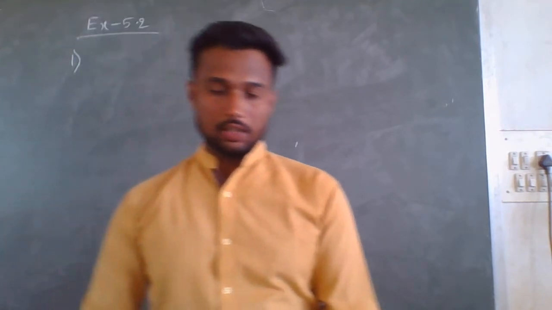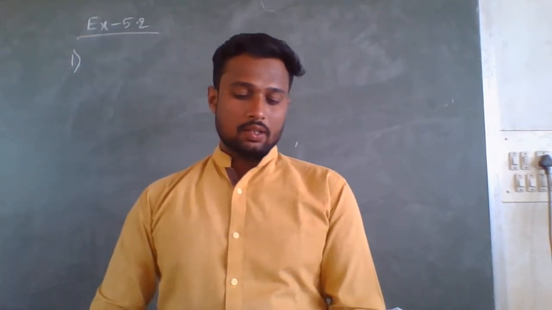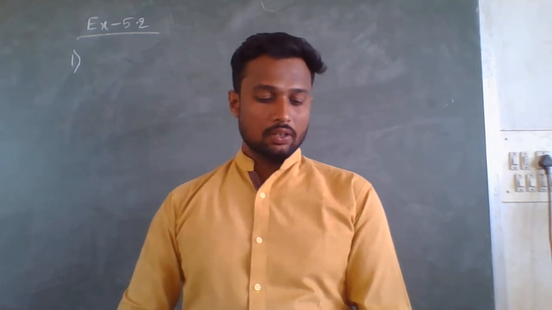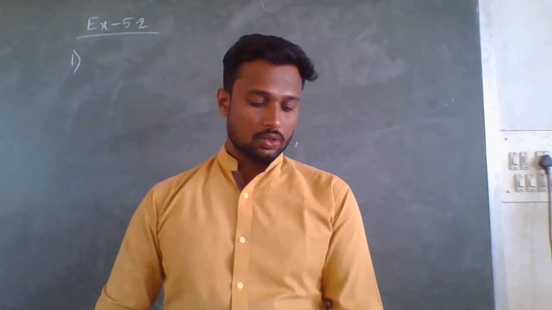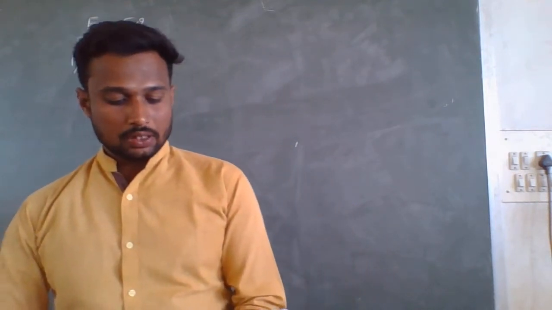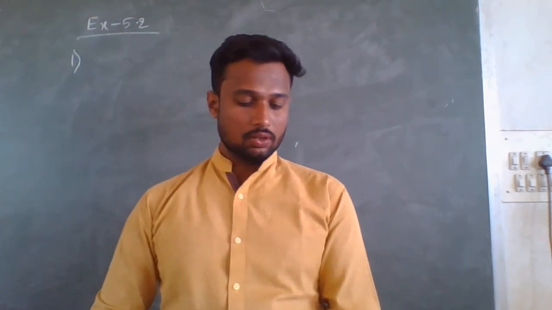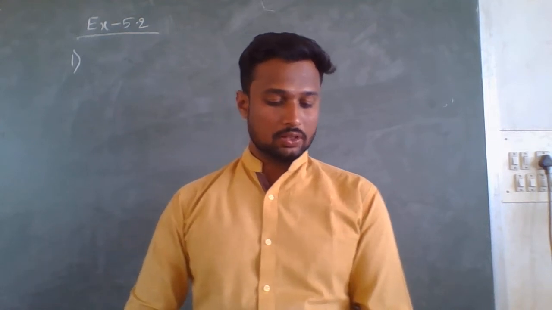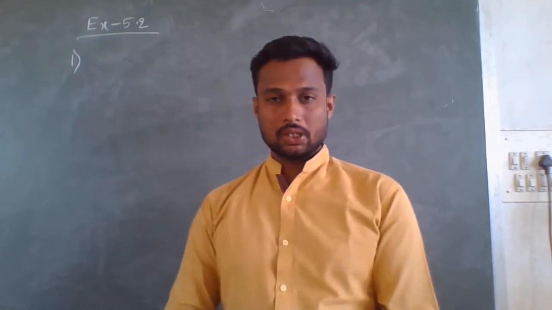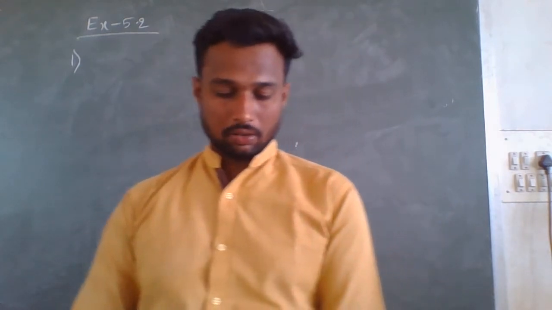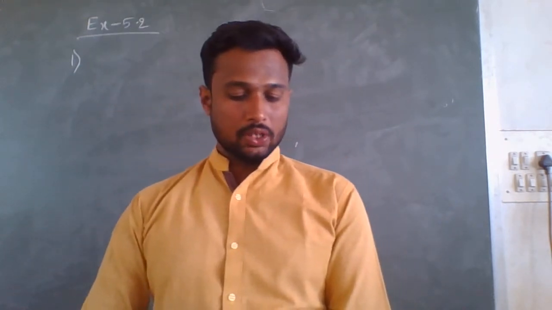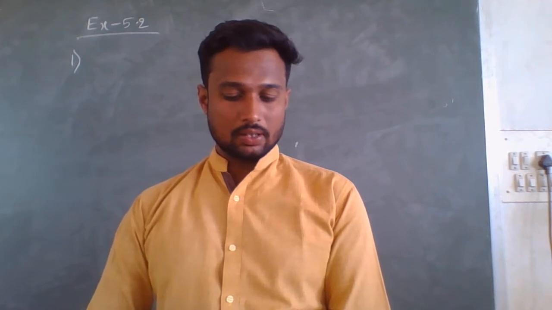The adjoining pie chart shows the findings of this survey. So they have given one pie chart to give the details of the survey. From this pie chart, answer the following.